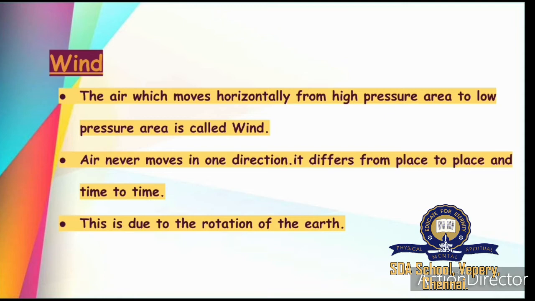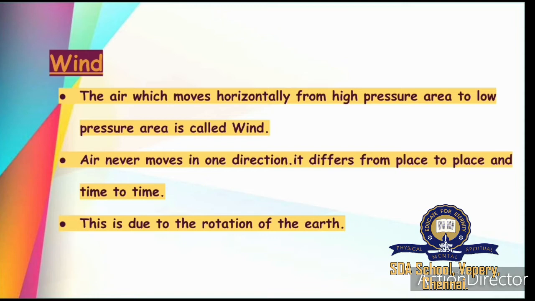Then about wind, we studied about windmills also. Wind energy is a form of renewable energy, that is, it is from a natural source of energy. We are not producing wind. Wind is a natural source.